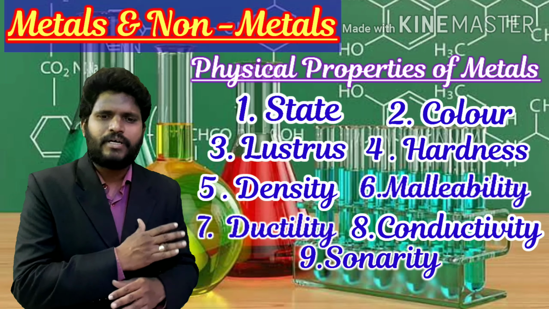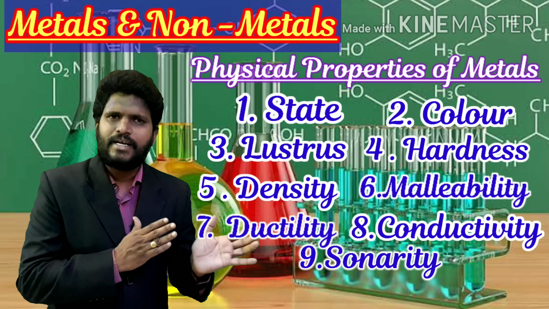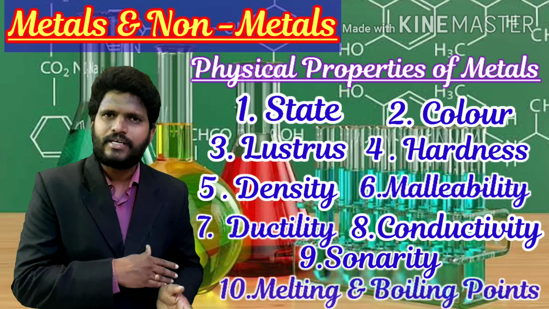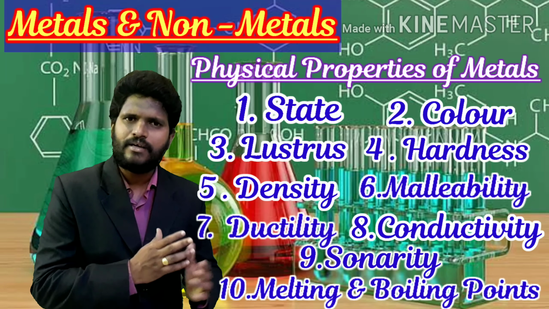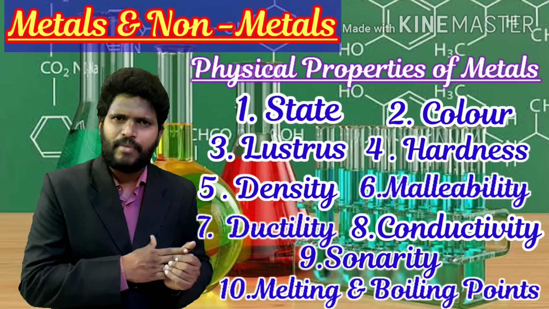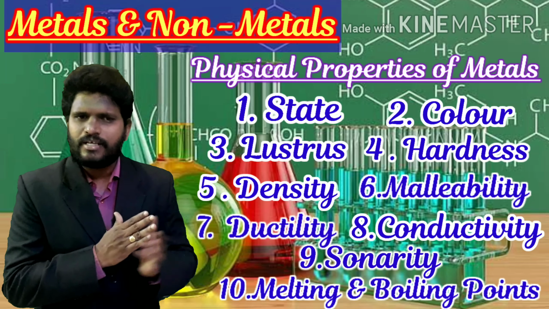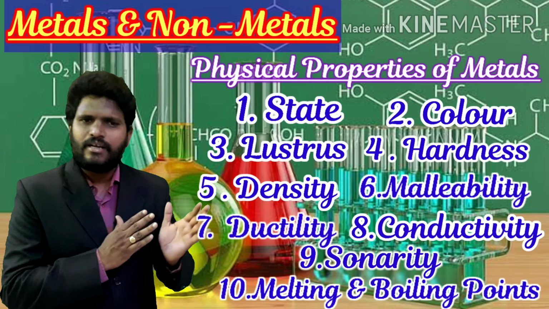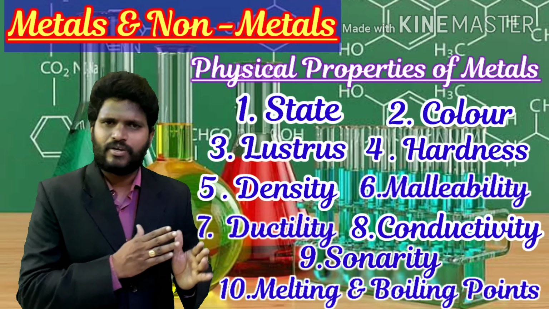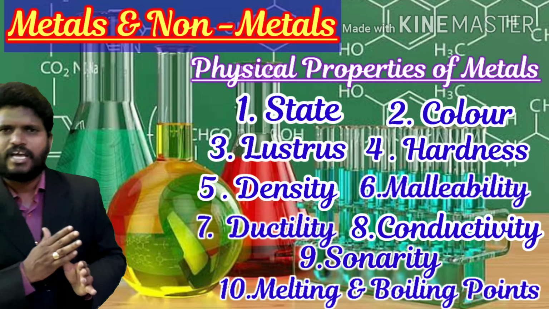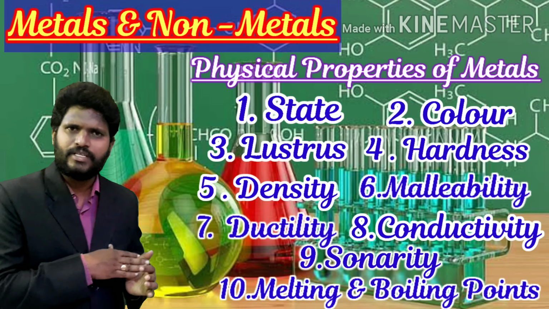The last property is the melting point and boiling point of the metals. Right, sir? So these are the 10 physical properties we are going to discuss about the metals.